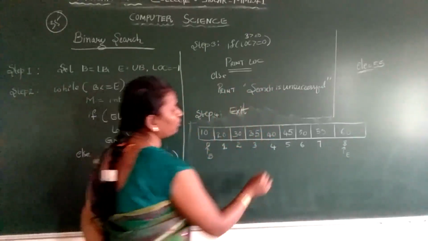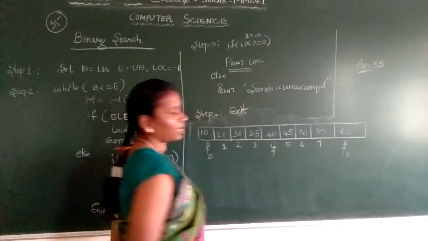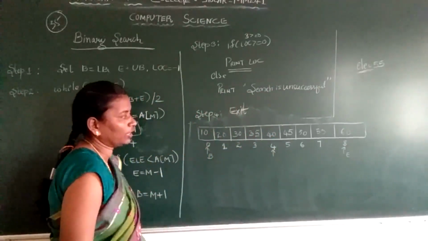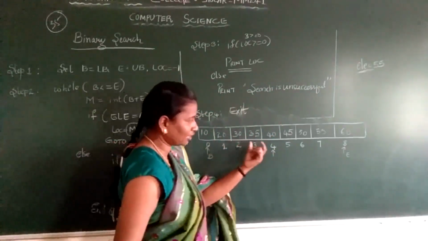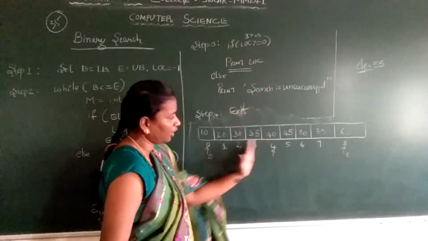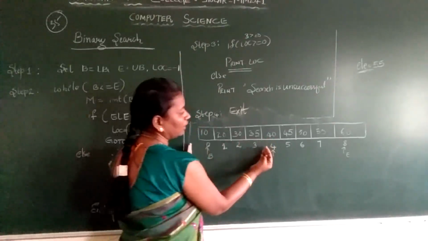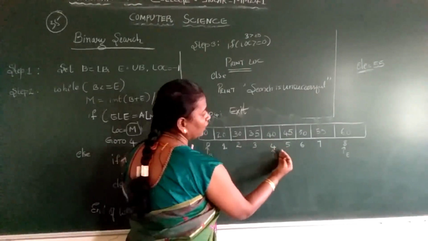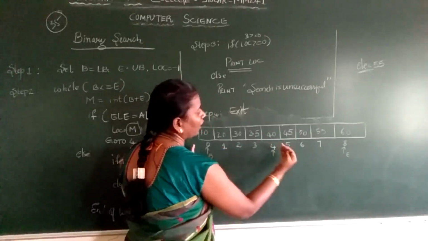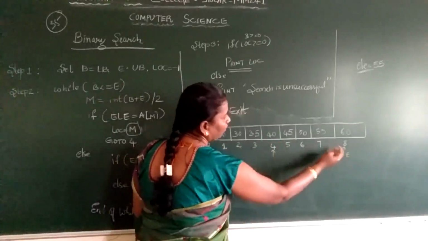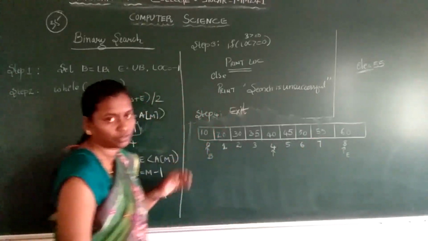So what was your mid element? 4. So what is A of 4? A of 4 is 40. So 35 is less than 40, so we searched only in the lower half. Okay. Now in the next case, this is your lower bound, and now we'll be searching for the upper bound. I've taken the search element as 55.